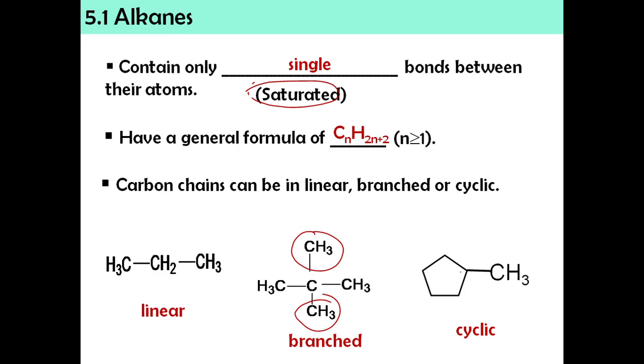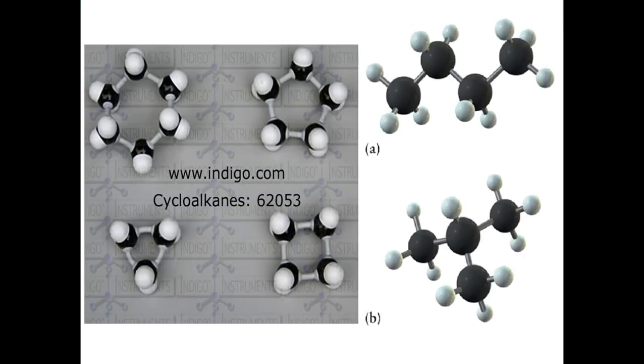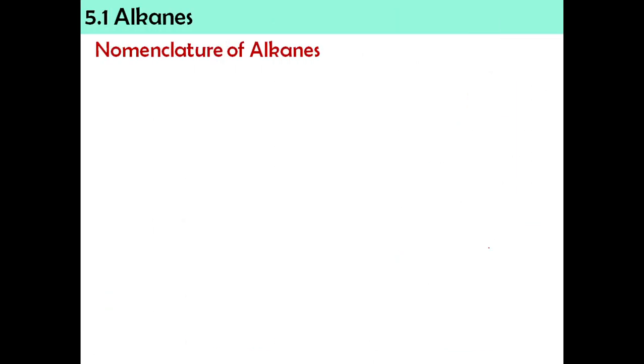Okay, so ni contoh kita boleh nampak. Okay, kalau yang ini, this is example of cycloalkanes means this is cyclic. What about this one? Okay, awak boleh nampak dia straight. So this is a linear. Okay, this one ada branch. Okay, this is a branch carbon chain. Okay, so finish with the learning outcome A.